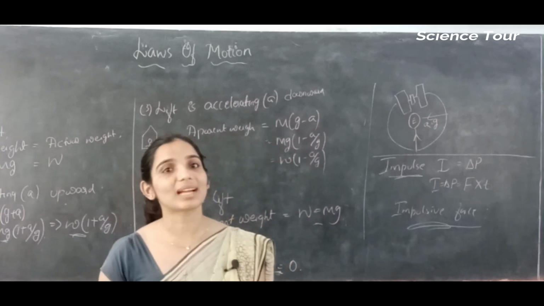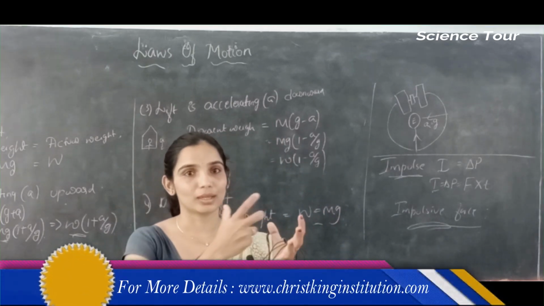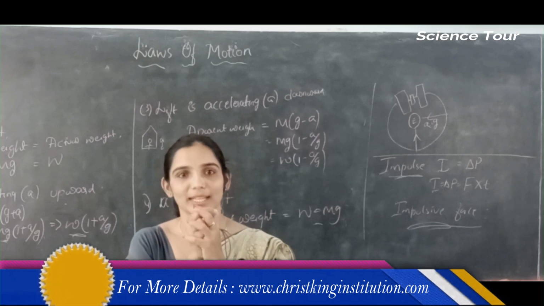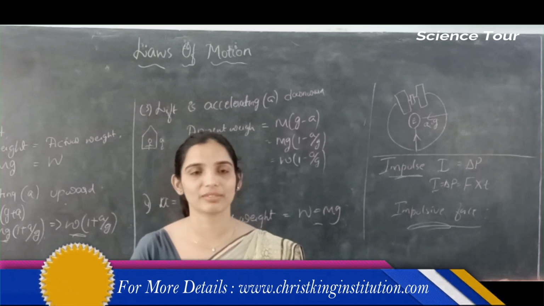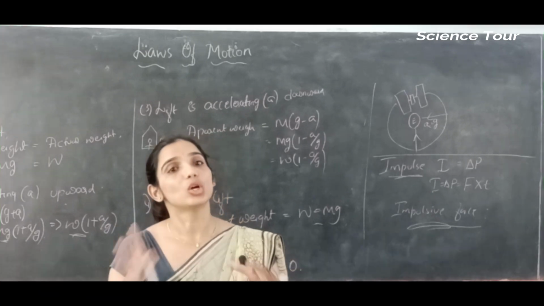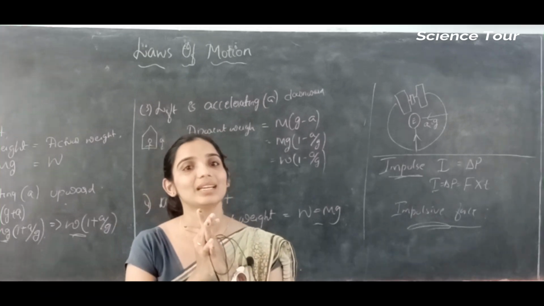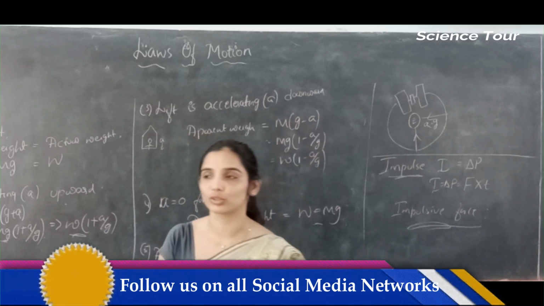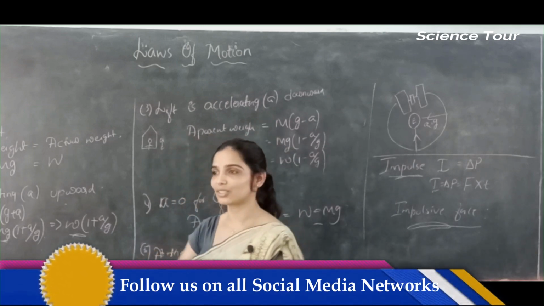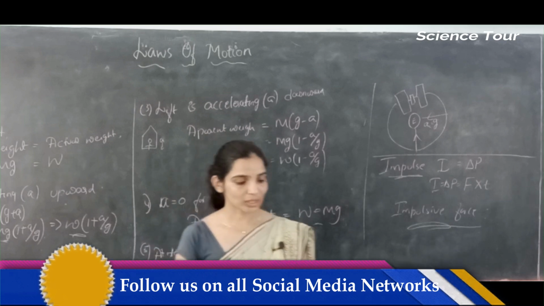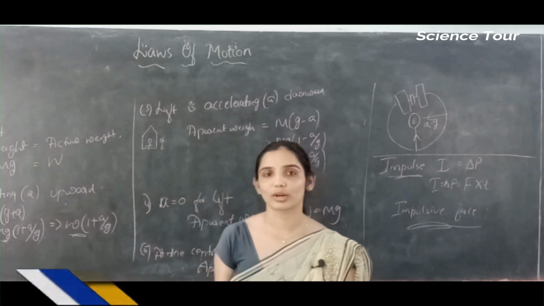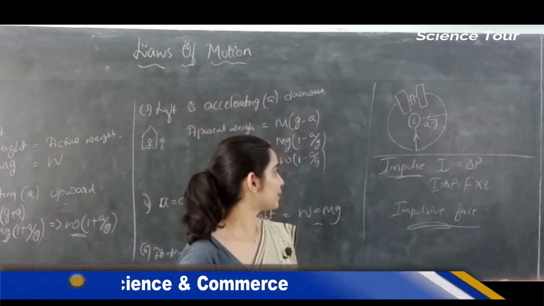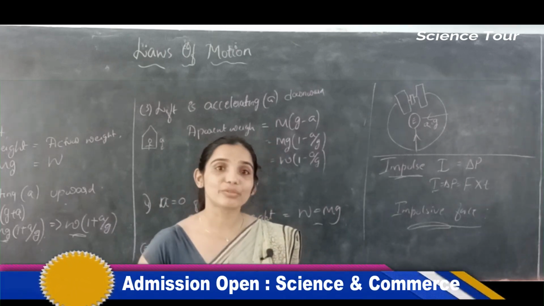So there are applications or illustrations of impulsive force. One is to avoid the impulse. The cricketer drags the ball while catching it. He doesn't catch it directly because there is a chance of it dropping down, since to catch the ball directly in a short period of time he would need to apply more force. So to avoid that he catches it by dragging it. So these are some illustrations or applications of impulse.